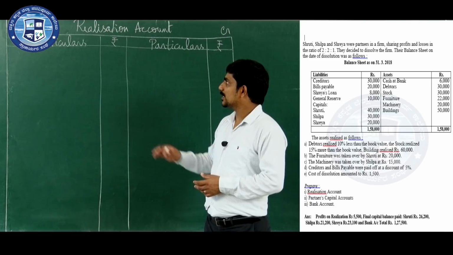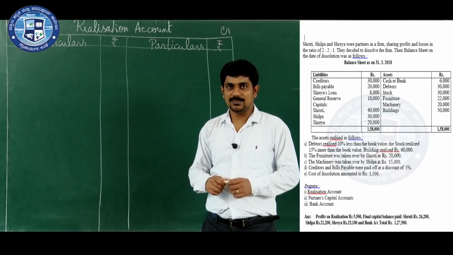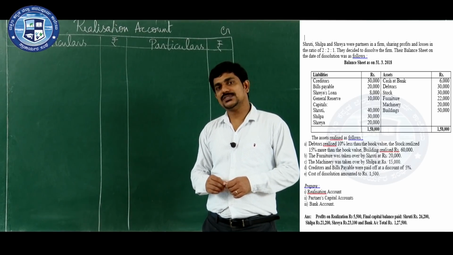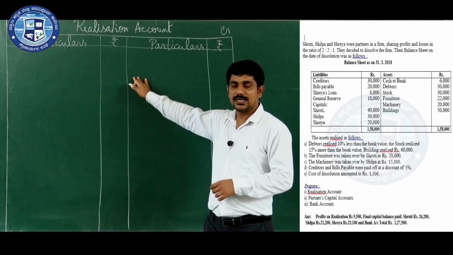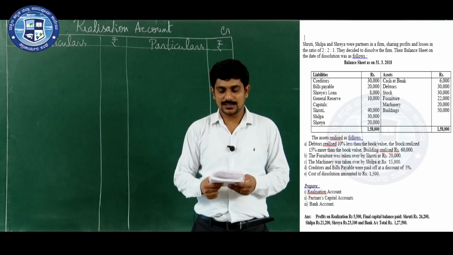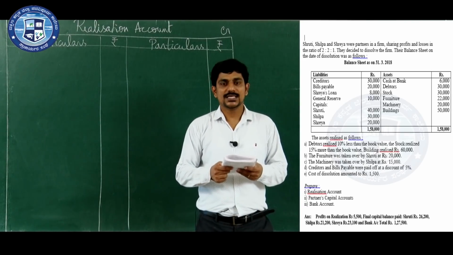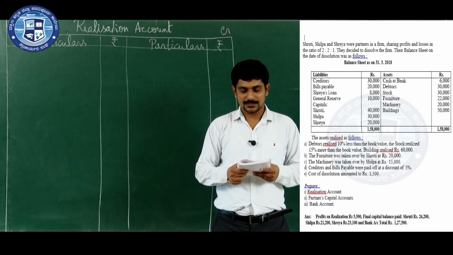Now, first step in the realization account is to transfer all the realizable asset which can be sold. Those assets we need to transfer to the debit side of realization account. Now, in the problem, let us go to the asset side. Balance sheet, look at the asset side. First one is cash at bank.